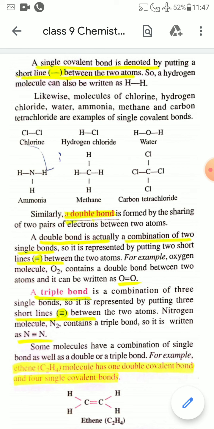So in the hydrogen molecule, HCl molecule, water molecule, ammonia molecule, methane molecule, and carbon tetrachloride molecule, all the bonds are single covalent bonds. In the oxygen molecule, the covalent bond is a double covalent bond. In the nitrogen molecule, the bond present is a triple covalent bond.